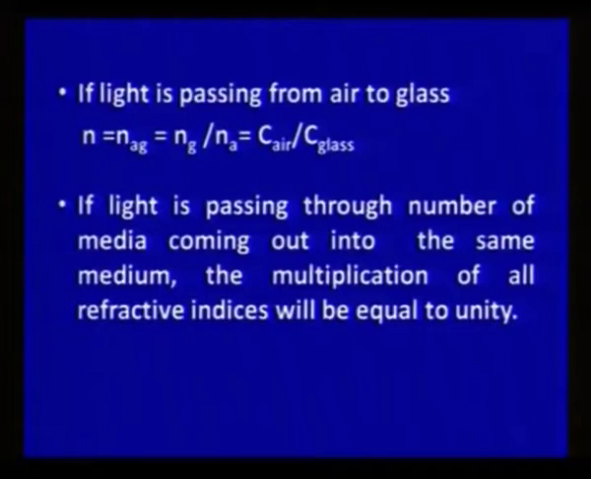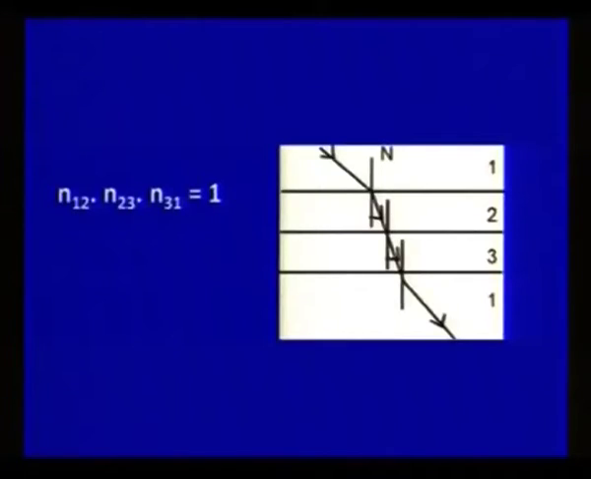So, if light passes through a number of media and comes out into the same medium, the product of all the refractive indices will be equal to unity, that is 1. You can see here 1, 2, 3 media, and light is again coming back to medium 1. So here the refractive index of medium 1 with respect to 2, multiplied by the refractive index of medium 2 with respect to 3, multiplied by the refractive index of medium 3 with respect to 1, is equal to unity. This is called the law of multiple refraction.